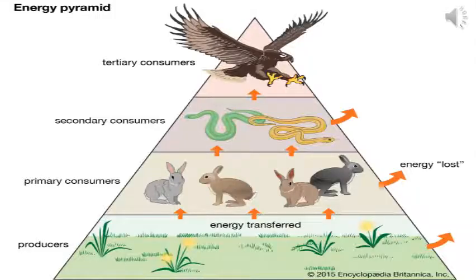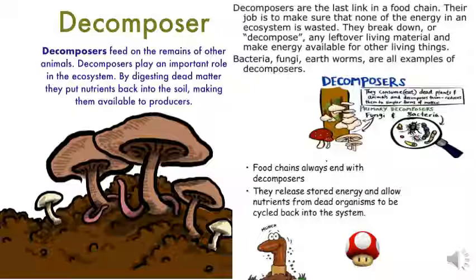Here is the pyramid of producers and consumers. Producers are the plants which prepare food for themselves and for all other members of the ecosystem. Producers feed the primary consumers. So when animals eat the plants, they are the primary consumers, for example, rabbit. Then secondary consumers feed upon primary consumers, like snakes eating rabbit, or frogs. And when snakes are eaten by other animals, those animals are called tertiary consumers.